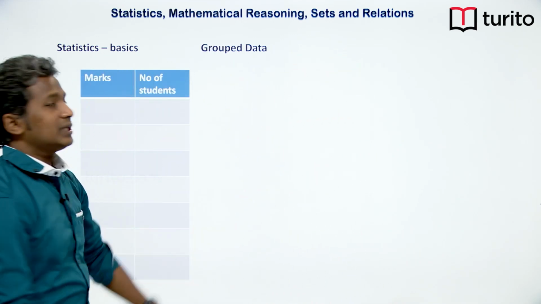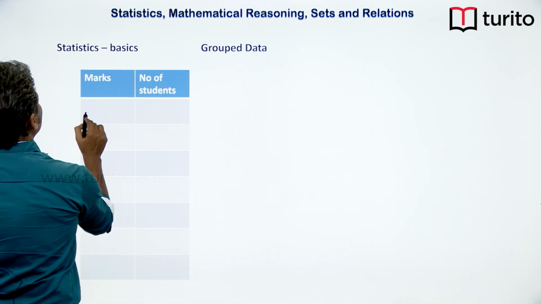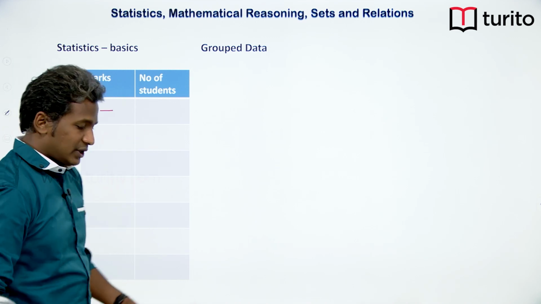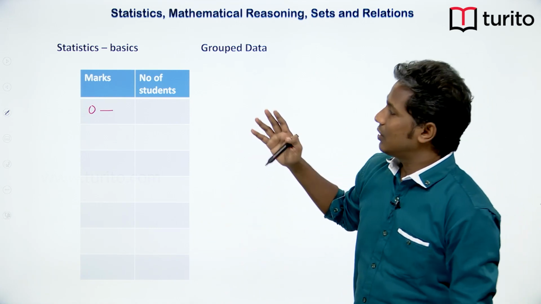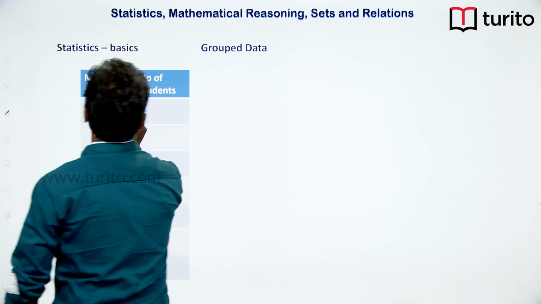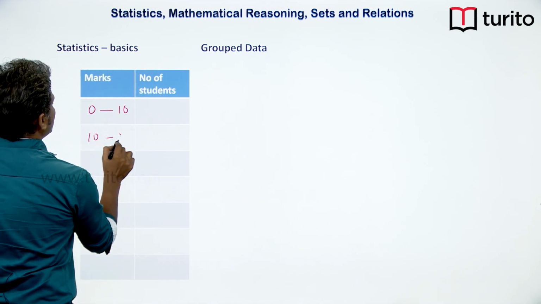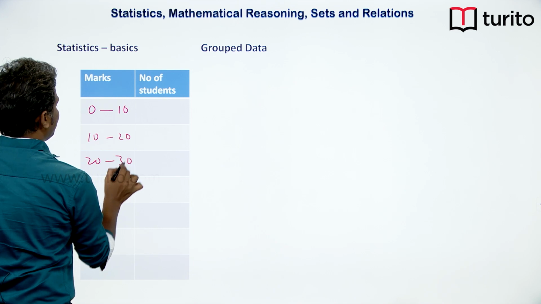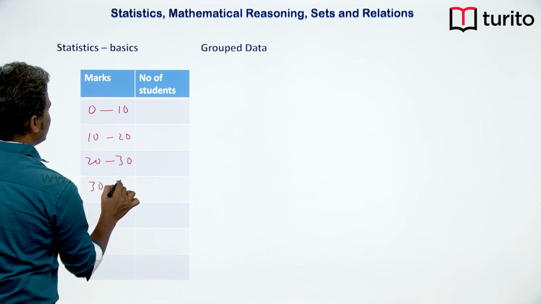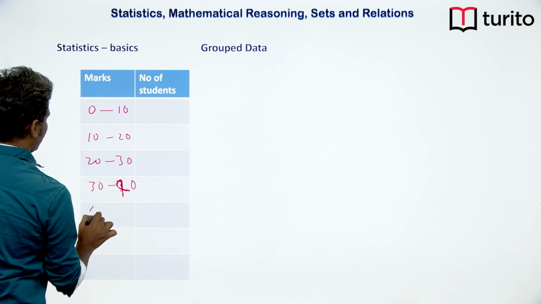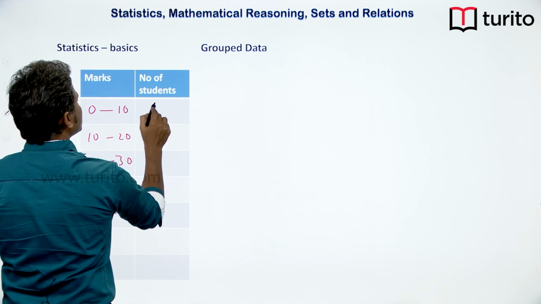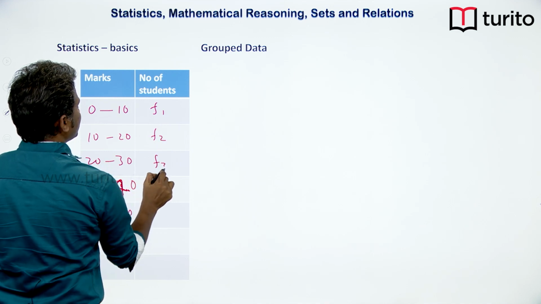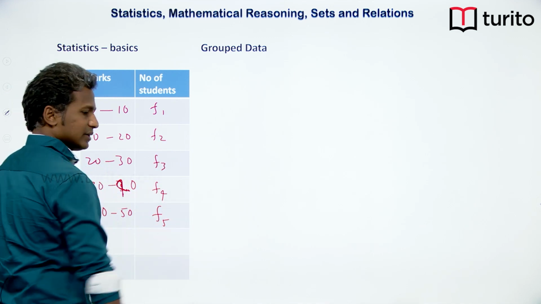Now, there is also another type of group data, okay. Here we group the total number, because even if the total number of students is too huge, let us say we are dealing with a 0 to 100 scale, then how do we segregate the data? We do it like this: 0 to 10, 10 to 20, 20 to 30, 30 to 40 and 40 to 50. Let us say our exam is only for 50 marks, okay. And this is still the frequency, we have F1, F2, F3, F4, F5.